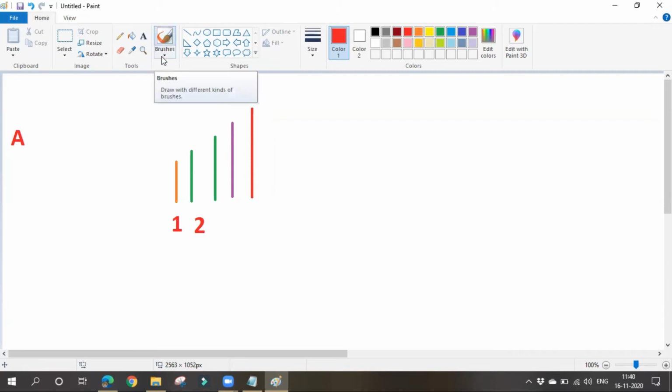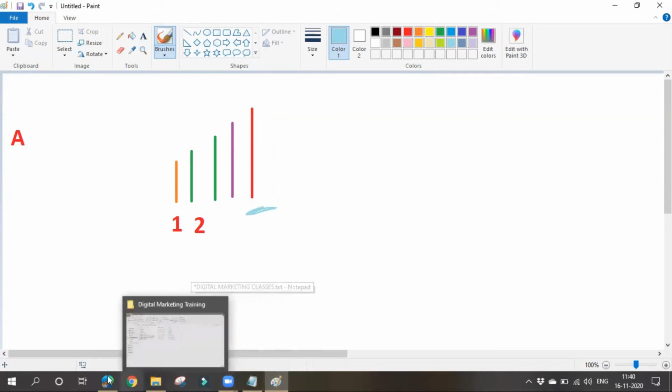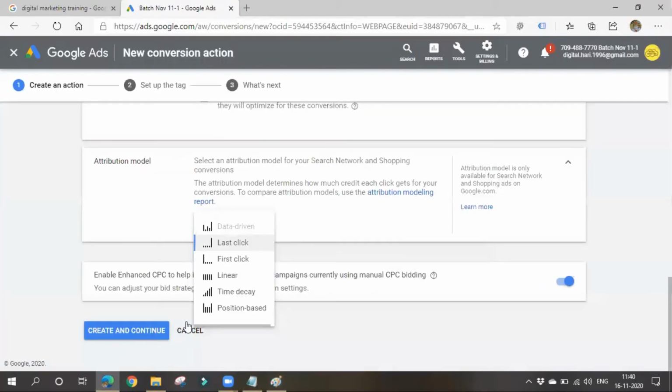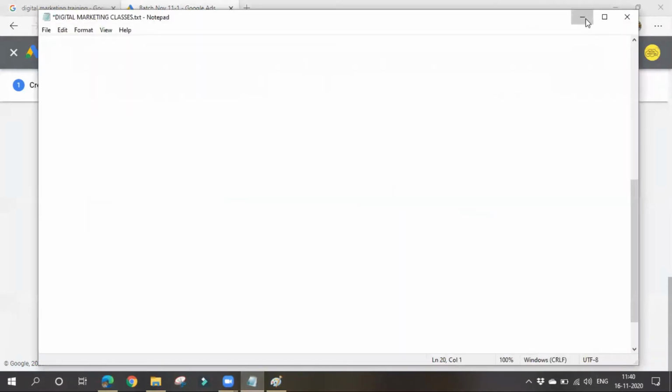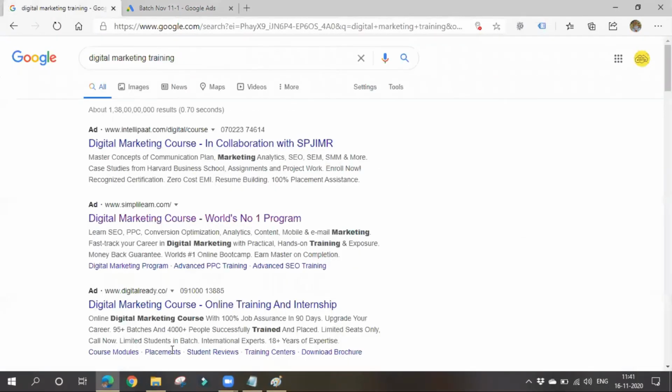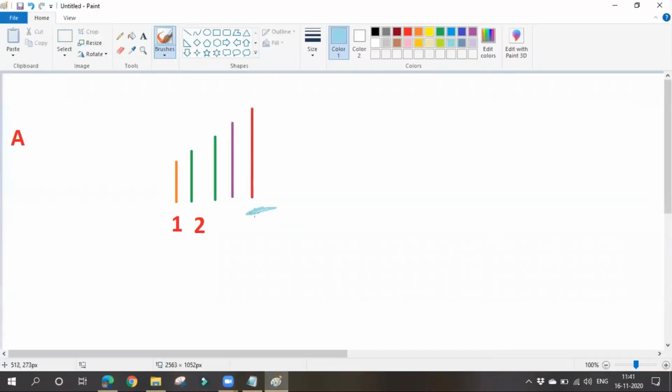So that's why I'll give more weightage to the last click, because he converted on the fifth click. This is simply giving priority to the last click. This is known as the last click attribution model. Last click gets all the credit for the conversion, so I'll be giving all the credit to the last click. Let's see the next model.